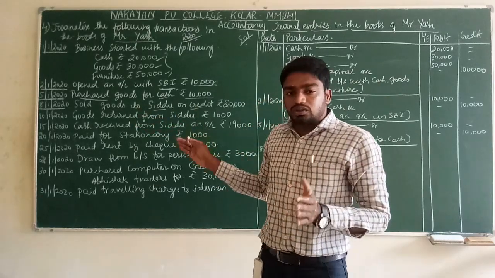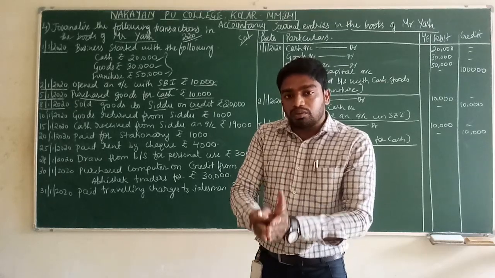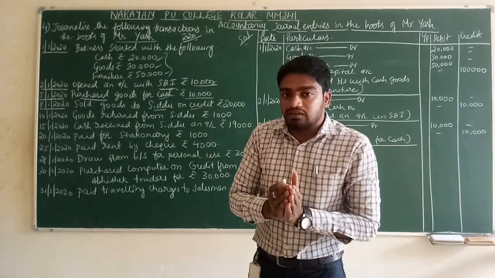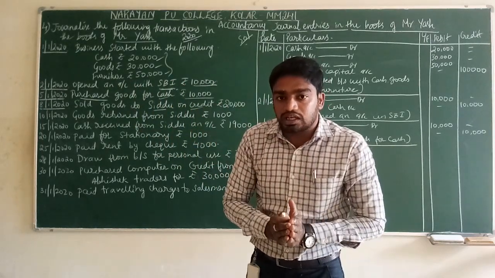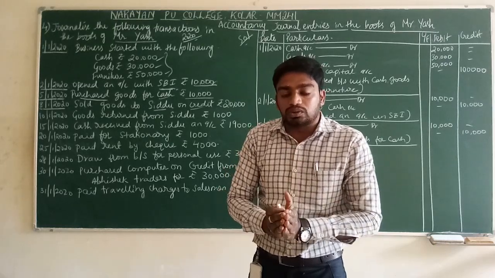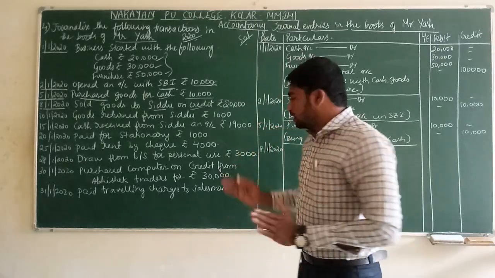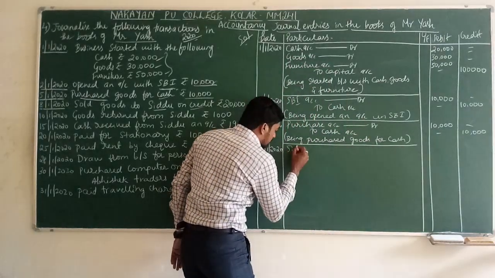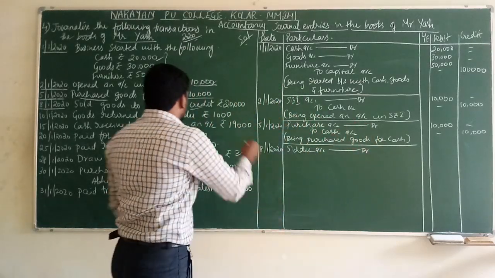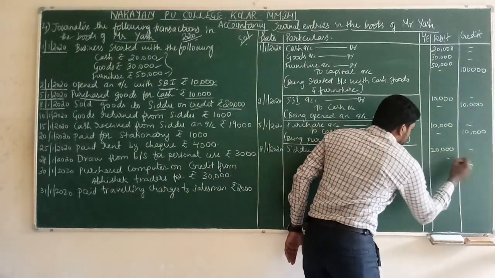Sold goods to Sidhu. Whatever goods are available in the business, some of those goods will be sold to Sidhu. Debit the receiver. Who is receiving goods here? For whom are we selling goods? We are giving goods to Sidhu. Sidhu is the receiver. So we will write here Sidhu account debit. How many rupees? 20,000. Sidhu account debit, to.